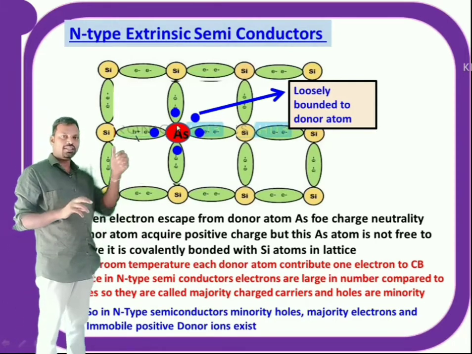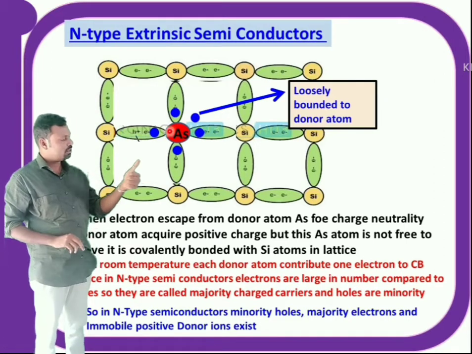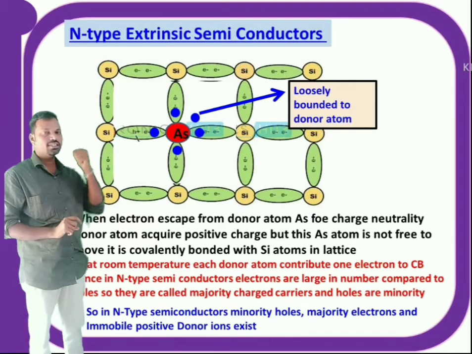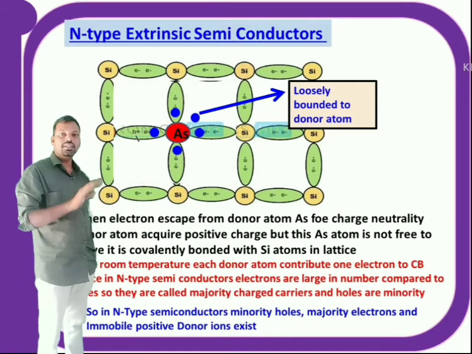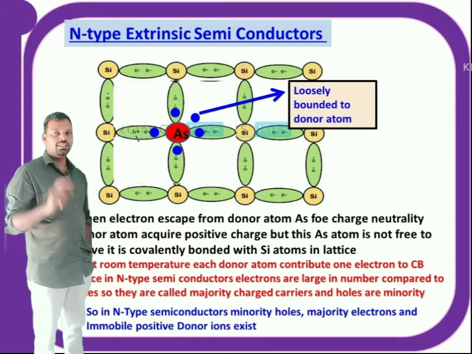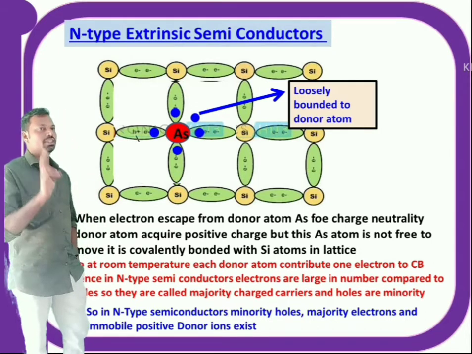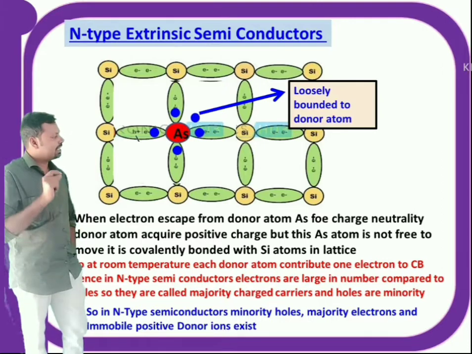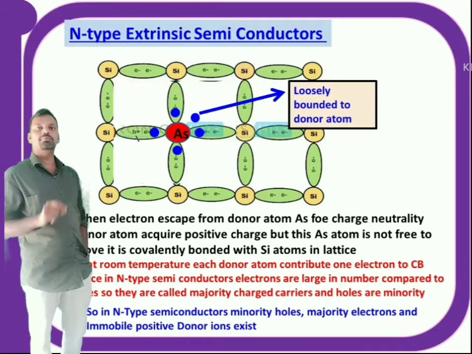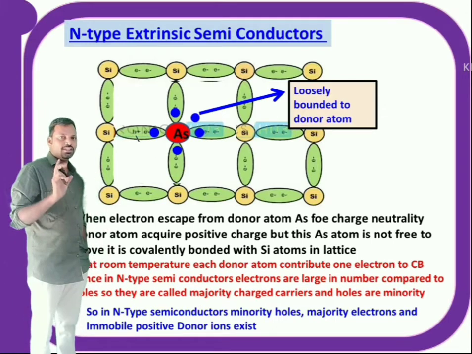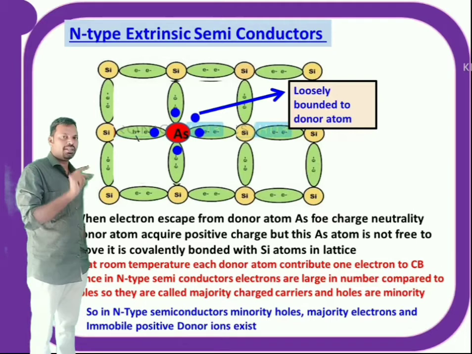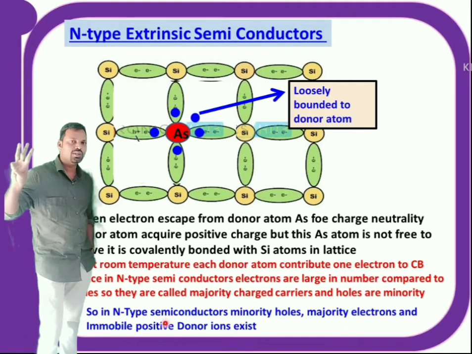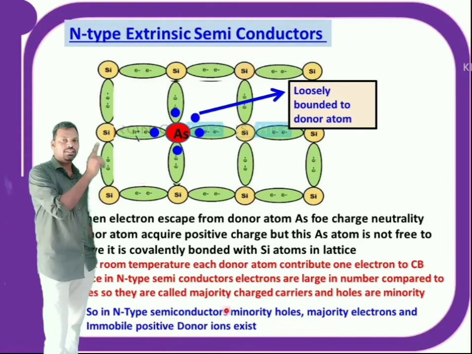When arsenic impurity is added to the pure semiconductor, it creates one extra electron. At the same time it gains positive charge which is not moving. So in n-type semiconductor, majority charged carriers are electrons and minority charged carriers are holes, and there are immobile positive charges. So there are 3 kinds of charged particles: majority electrons, minority holes, and immobile donor ions exist in n-type semiconductors.